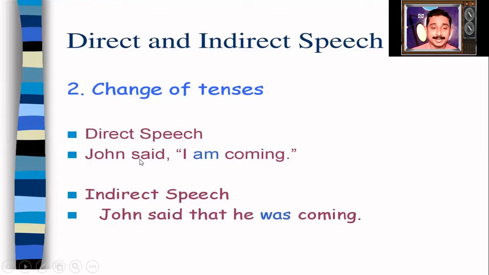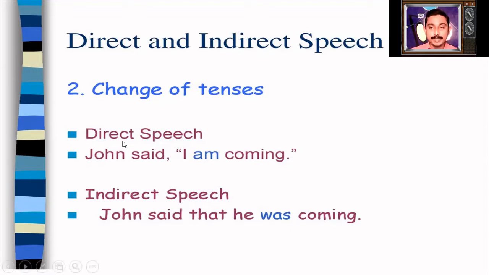Yes, the first sentence is the direct words of John. John said, "I am coming." What John said is written exactly here using inverted commas. It is the direct words from John. Whereas in the second sentence, John said that he was coming. Here we don't write the exact words of John, but we just write the meaning of John's words.